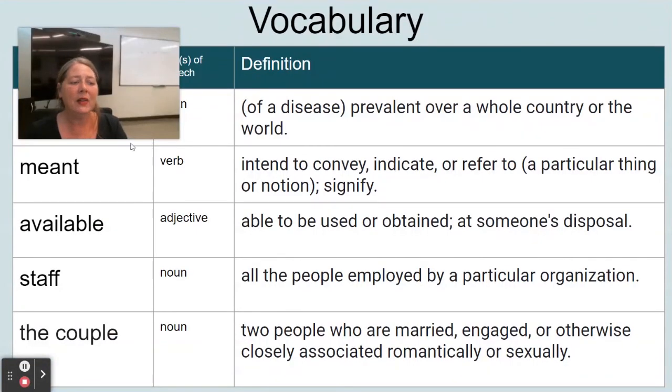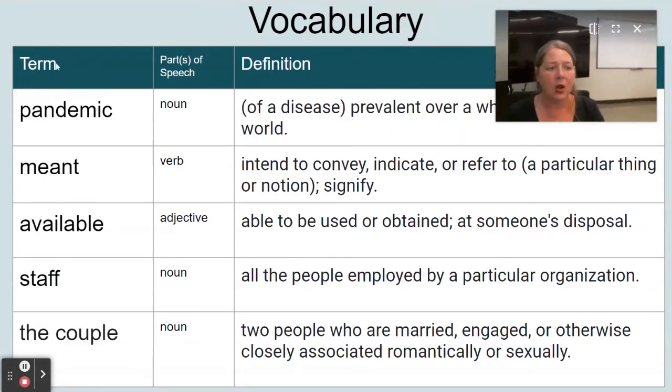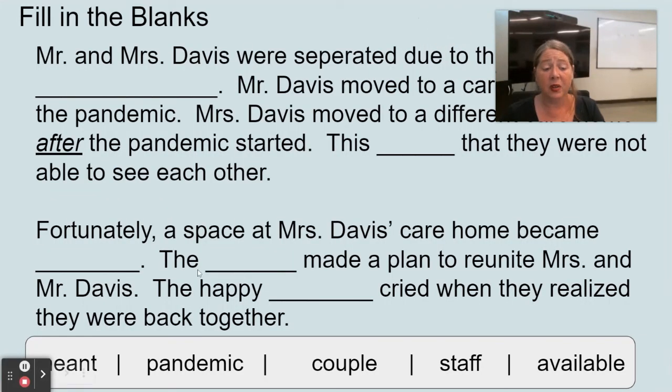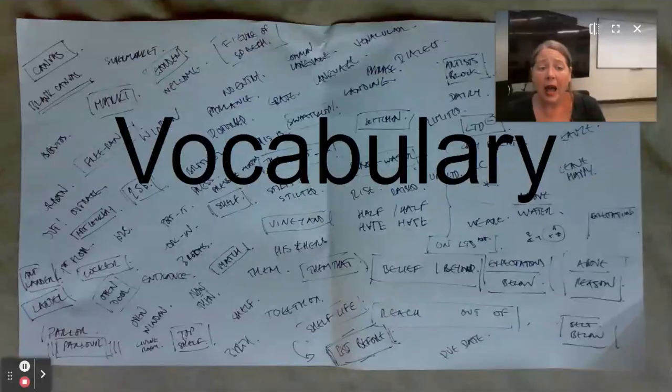All right, we have in here some vocabulary words from the story. Look them over, read their definitions, and then use them to fill in the blanks of this story. All right, that's all we have for this video this week.